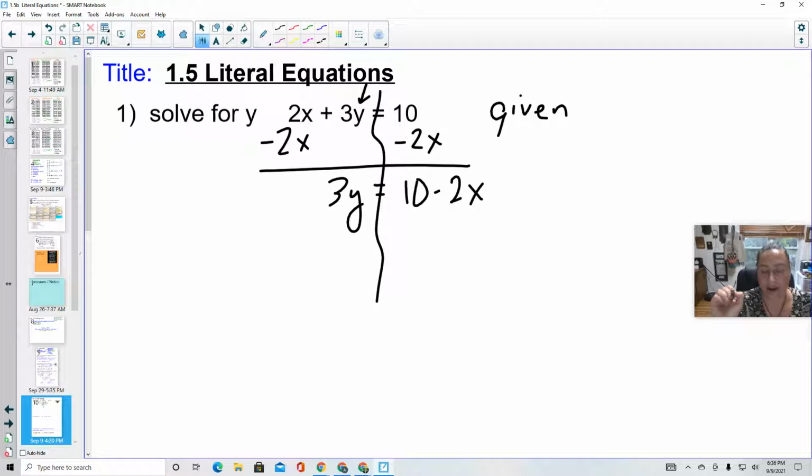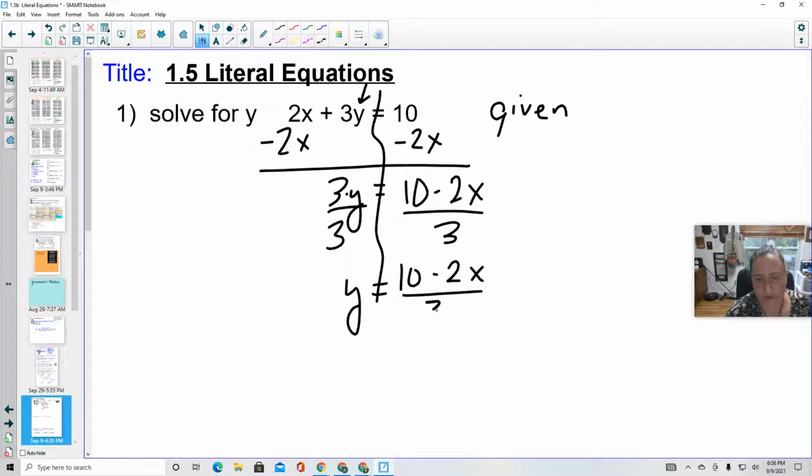But now I need to get my y by itself. It's currently being multiplied by a 3, so divide by 3. Divide by 3. Y equals 10 minus 2x over 3. Now I could convert that. That would be the same as 1/3 times 10 minus 2x, recognizing that fraction coefficient. But notice it's all over 3, so the 10 minus 2x is all times 1/3.